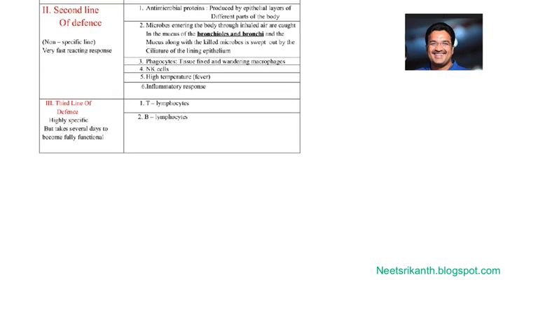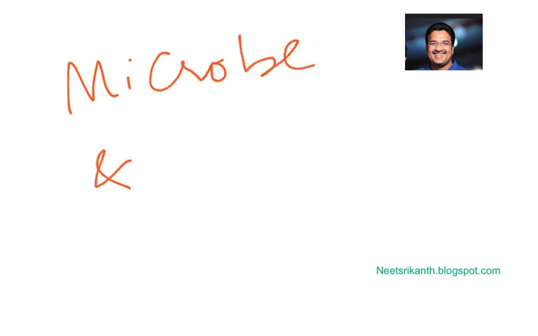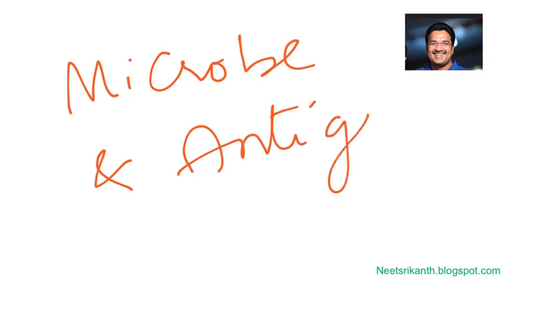So moving on to the third line of defense. We discussed it already in the previous parts: humoral immunity and cell-mediated immunity are considered the third line of defense, which is highly specific, but it takes several days to become fully functional. Now a question arises here: how do we develop immunological memory, and what is the difference between a microbe and an antigen? Do the microbe and antigen mean the same? Maybe not all the time.